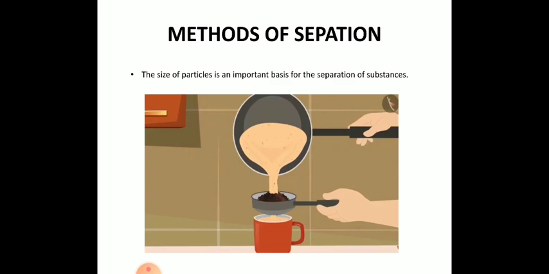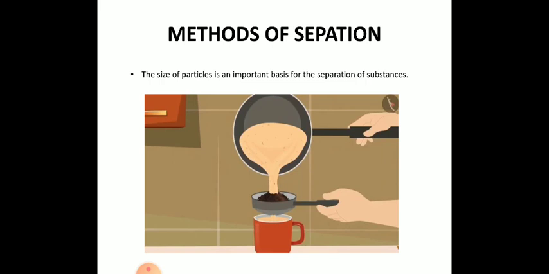Now we have seen a very common example from our homes. What are the factors by which we can choose the process of separating things? The size of the particle is an important basis for the separation of substances.